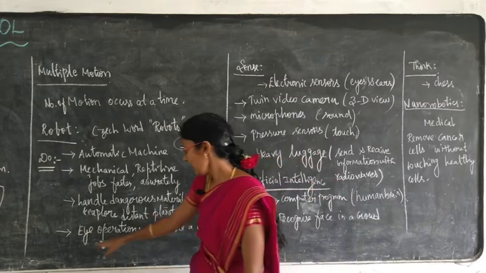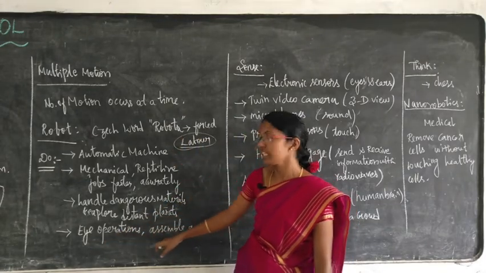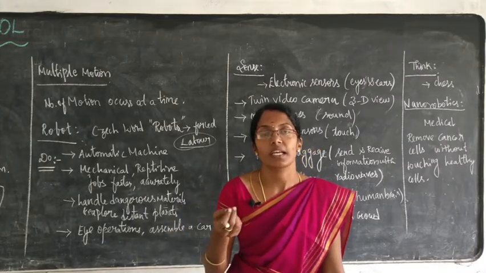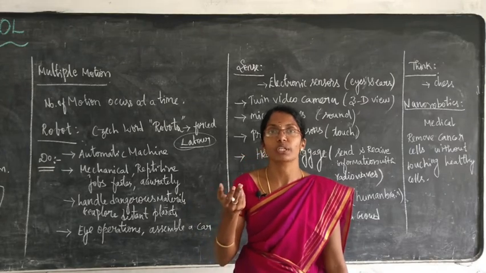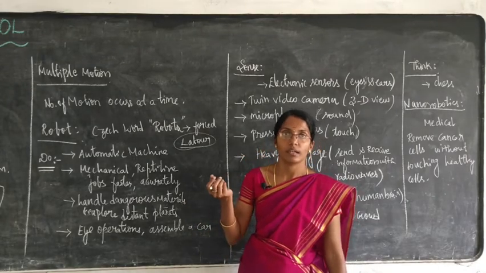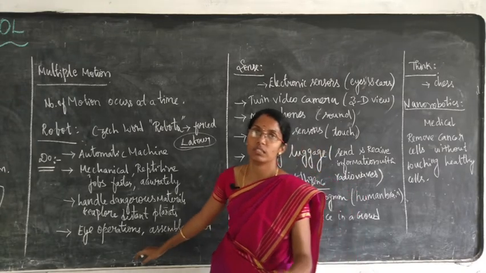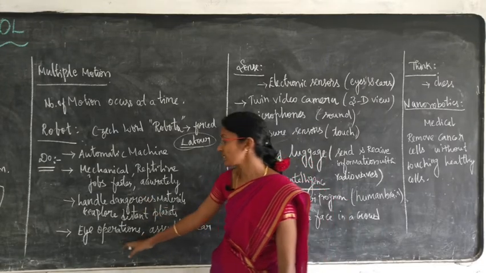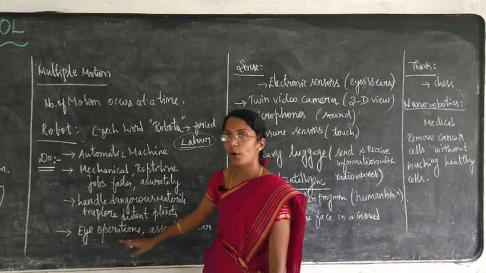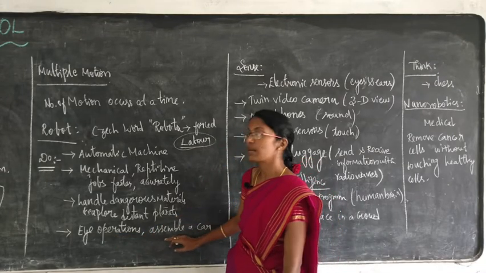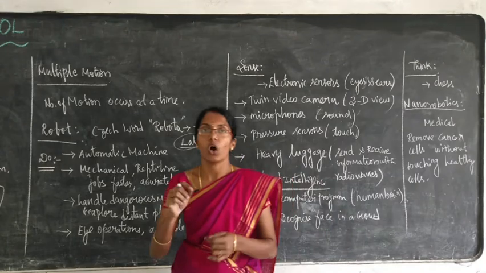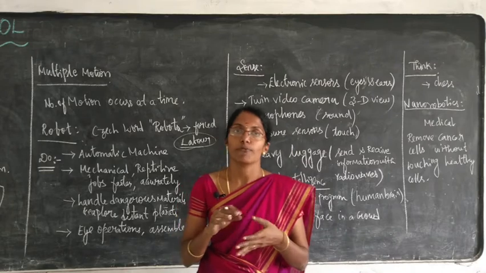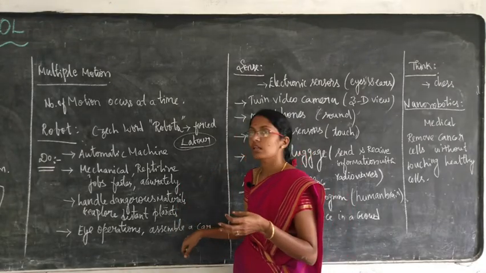And it can do eye operations. Even in the medical field we can use robots. In that Chitti film, that is the Endiran film, it can do the labor, right? For a woman's delivery, it will do the delivery. So for that also we can use robots. Robots can do eye operations, and it is also helpful in assembling a car. Many parts are in our car, so for the engine, tire, for fitting and assembling that, we can use robots.